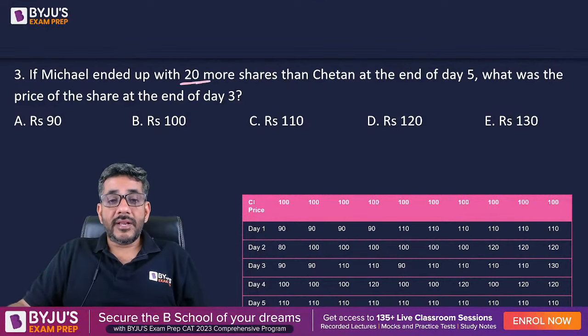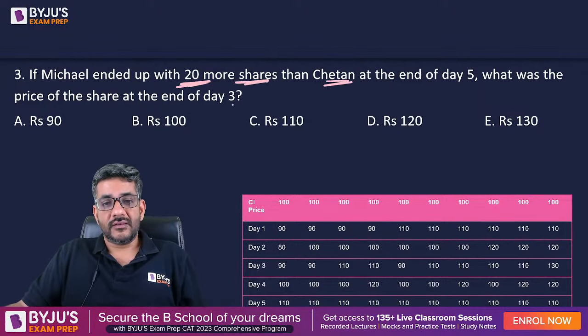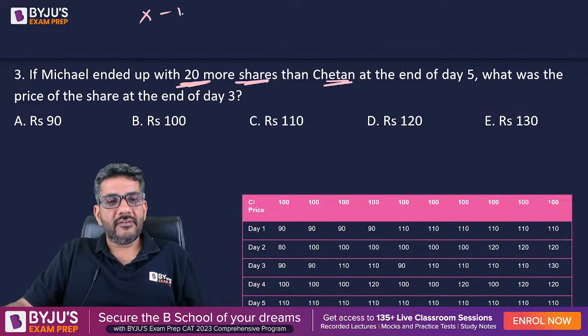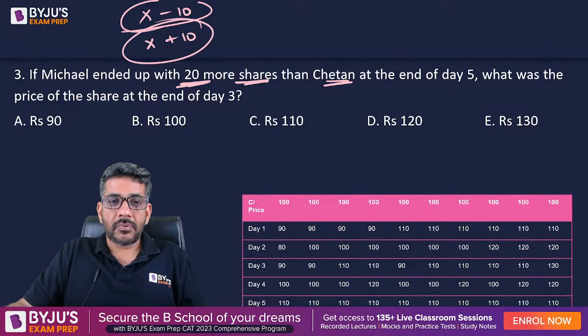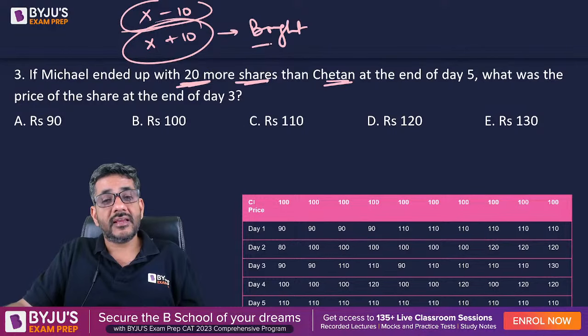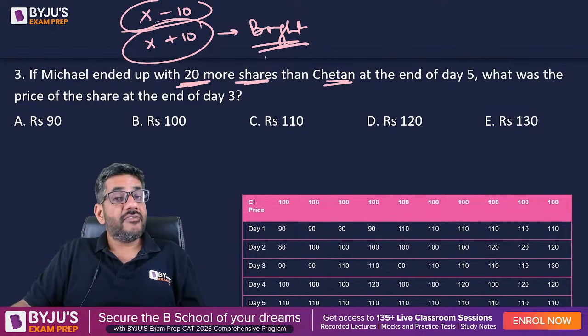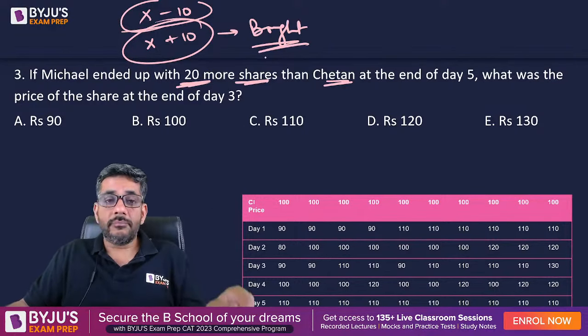Michael ended up with 20 more shares than Chetan. Chetan will always have X minus 10, right? Michael has 20 more shares. So can I say Michael will have X plus 10 shares, right? And if Michael has X plus 10 shares, that means he bought some shares, only then he can have X plus 10 shares. And if he has bought, the price must have gone below 90.